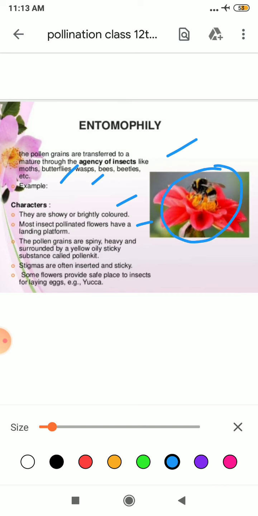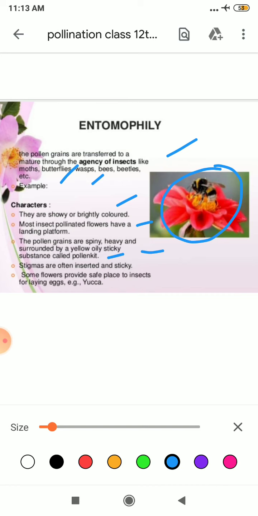The pollen grains are spiny in this case, heavy and surrounded by a yellow oily sticky substance called pollen kit. The pollen grain must have this pollen kit, so that the insect can easily carry it and easily take it over to the stigma of any other flower.